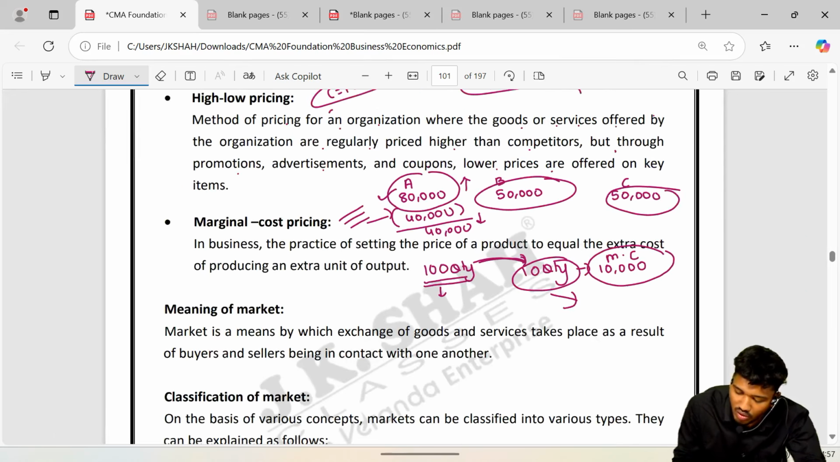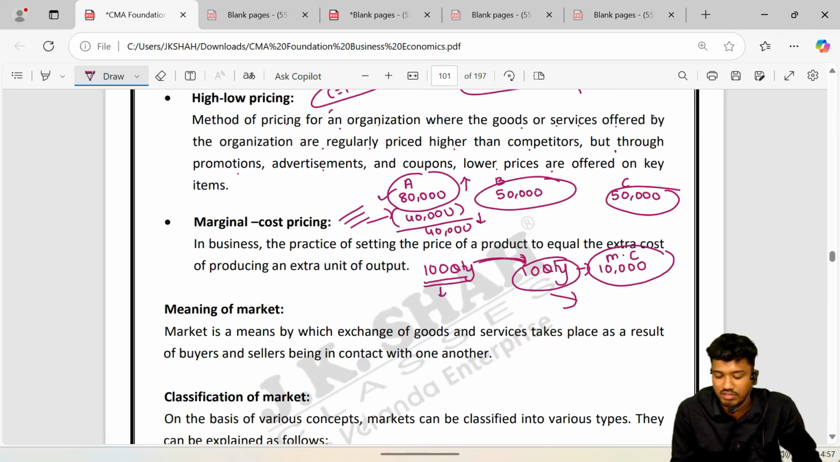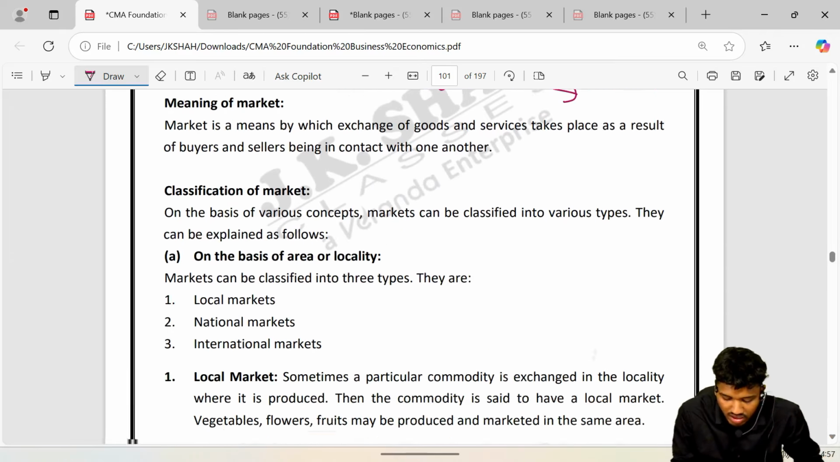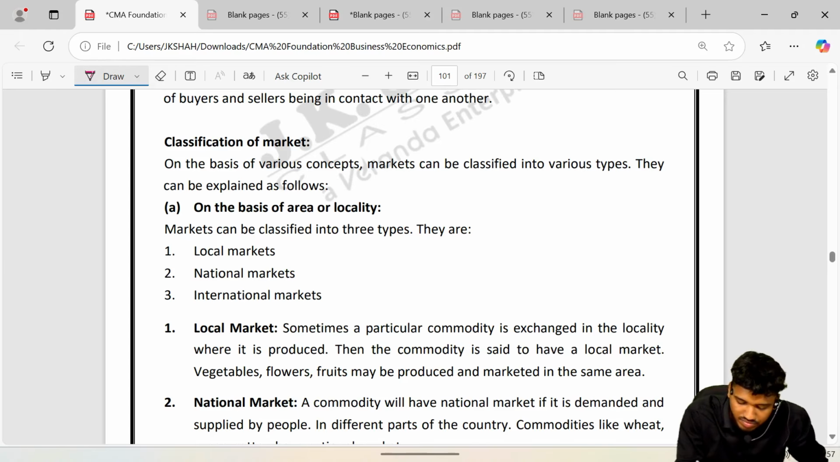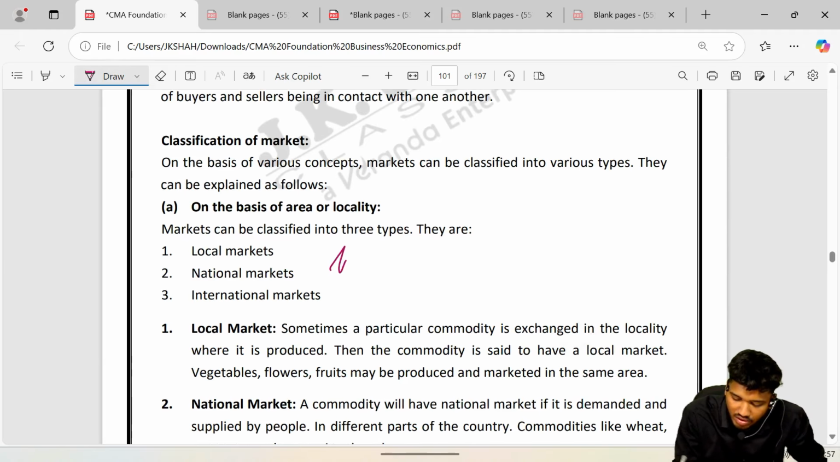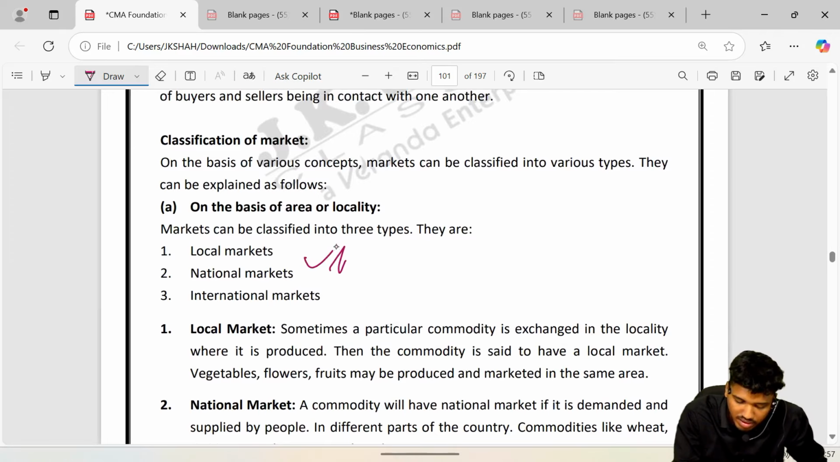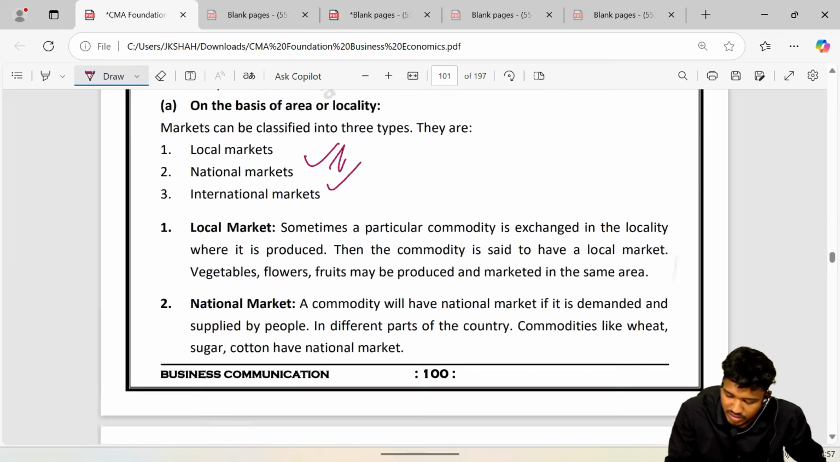So the price shall be fixed accordingly, so that the extra cost is recovered. In business, it is the practice of setting the price of a product to equal the extra cost of producing an extra unit of output. At least I should get 10,000 rupees back or more. That way it is called marginal cost pricing. Then I showed you the basis of area or locality: local market, national market, international.